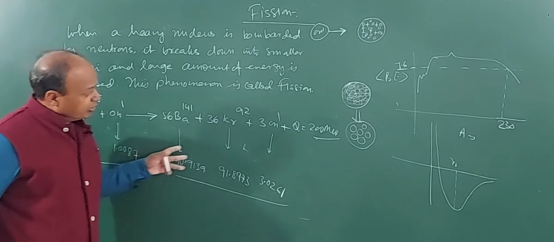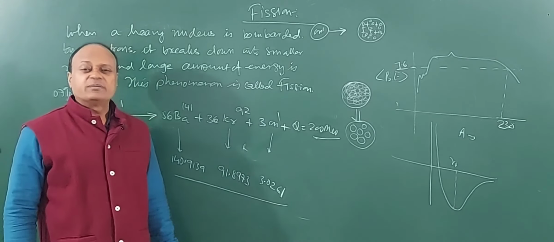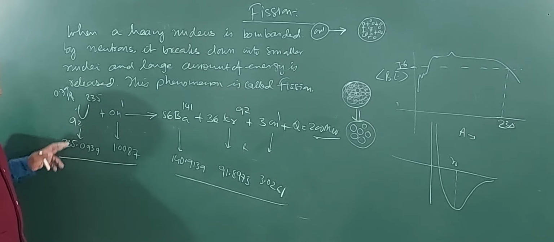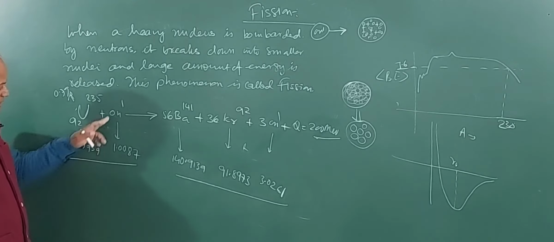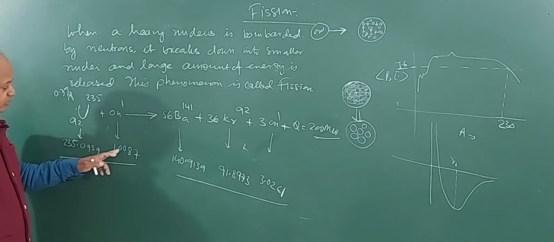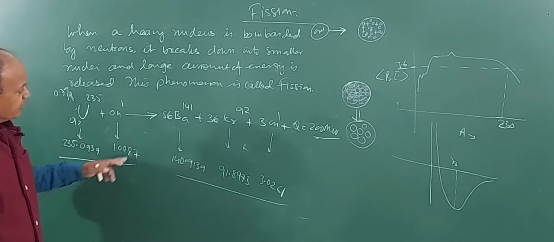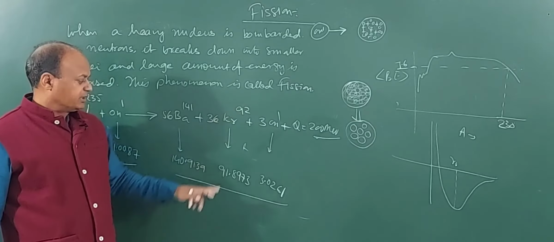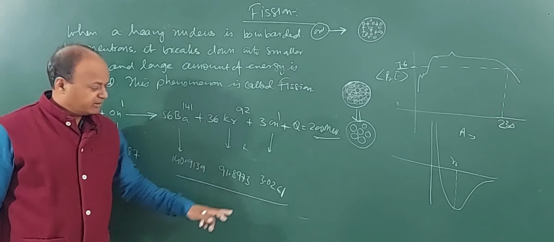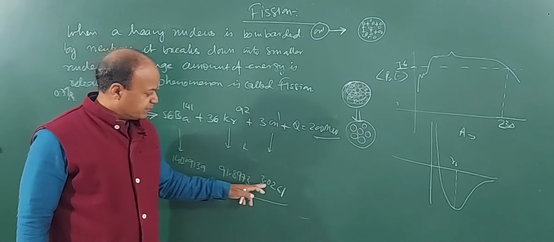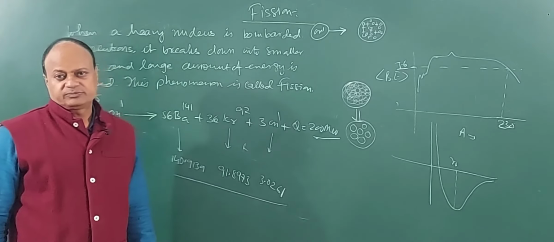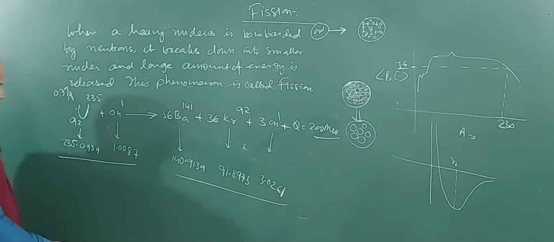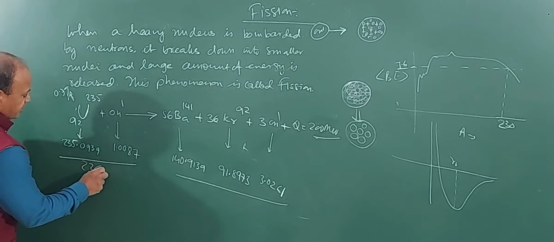Children, if we want to see how the Q factor comes to be 200 million electron volts, we can easily do it. Atomic mass of uranium is 235.0939. Neutron, as you already know, 1.0087 AMU. Barium is 140.9139. Krypton is 91.8973. And the 3 neutrons are 3.0261. Clear? If you add up all this, then the total mass of this side comes to 236.